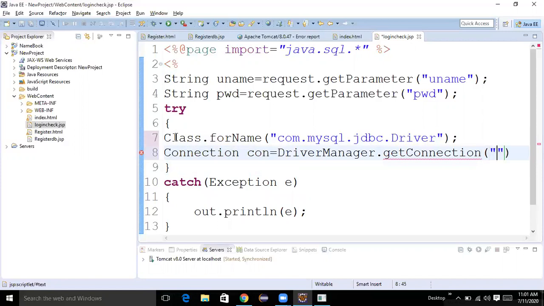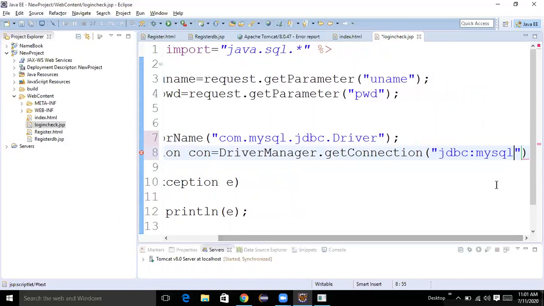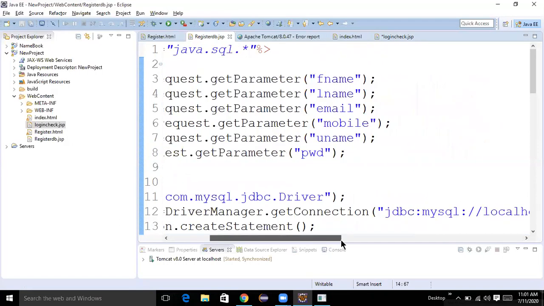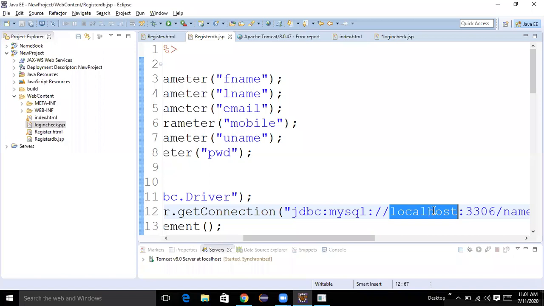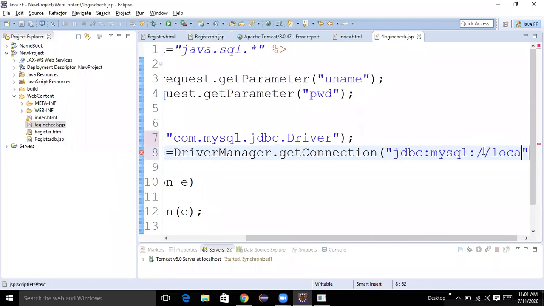Here, what is the URL? Yesterday we wrote the URL. Observe. In yesterday's program you can easily identify. By using JDBC, we are connecting to MySQL. MySQL is available in which PC? Our PC only. So that's why we need to write localhost. Suppose it is remote, we need to write the IP address of that PC. Got the point? Yes, sir.